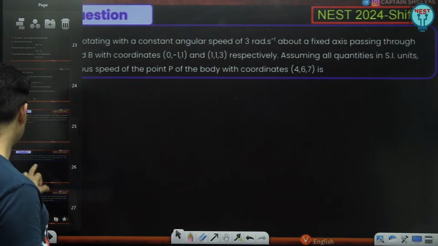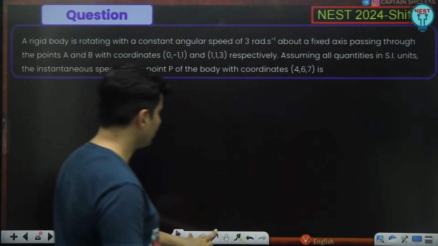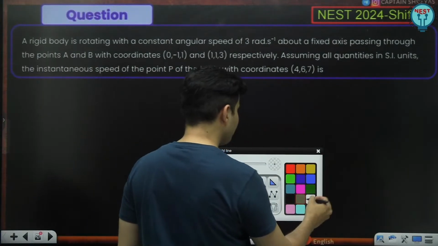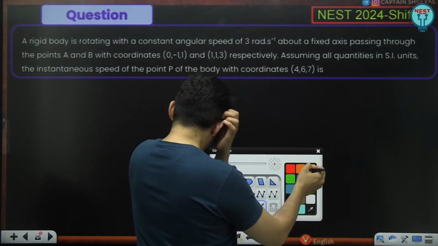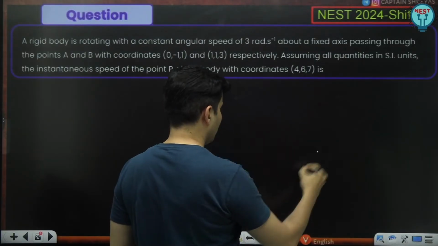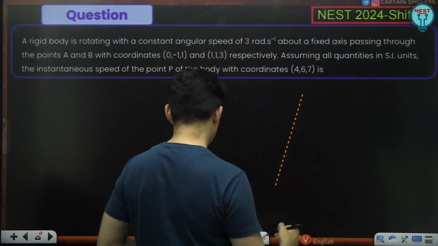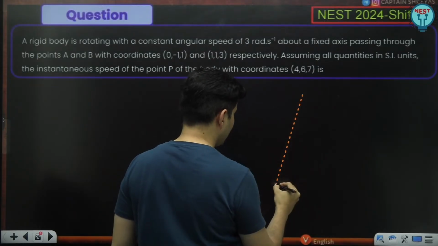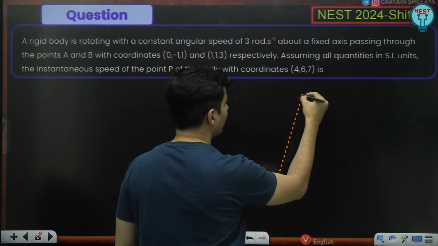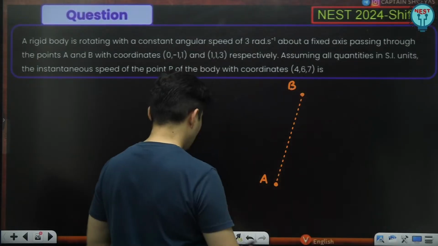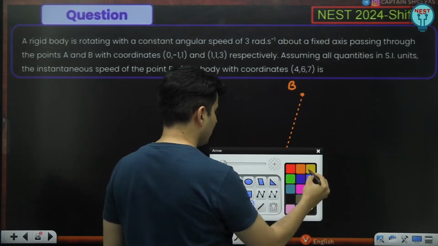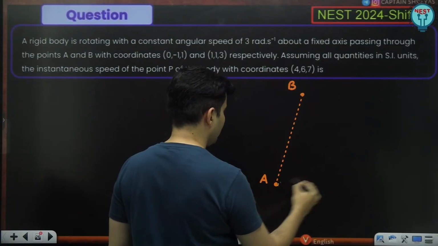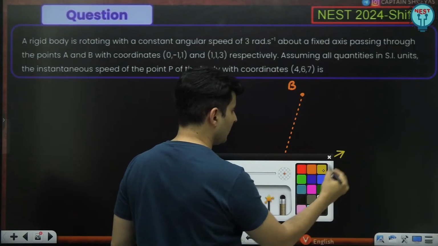Luckily I have an empty slide over here. So think about it like this. If you have some random axis, and these are the points, let's say this is point A and this is point B, and then you have considered some point P over here.